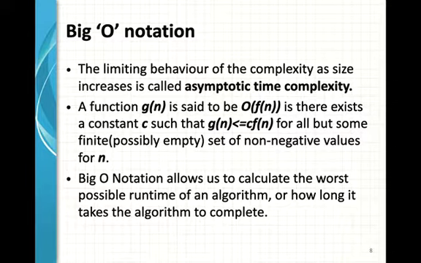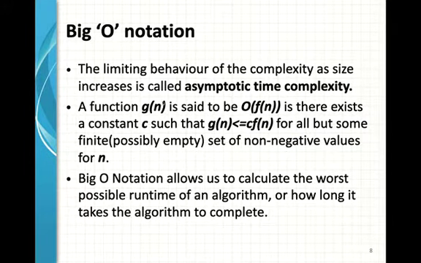Now big O notation. This big O notation actually denotes the worst case complexity. The limiting behavior of the complexity as size increases is called asymptotic time complexity.